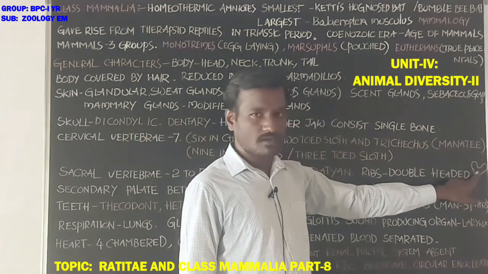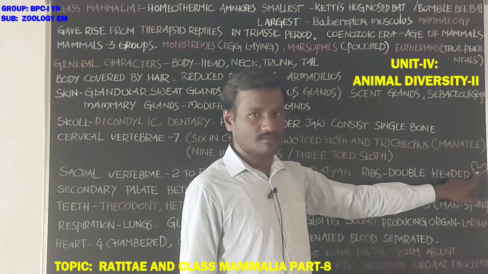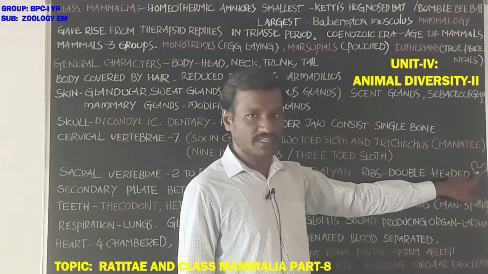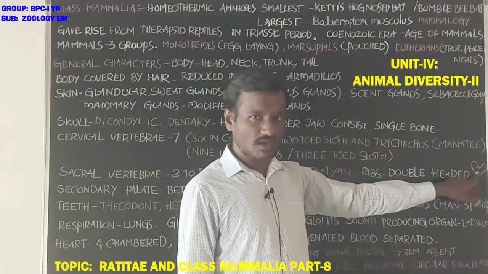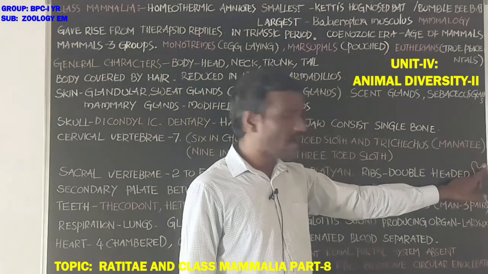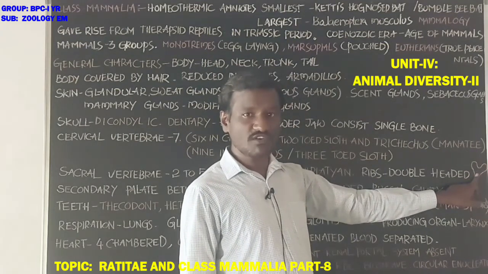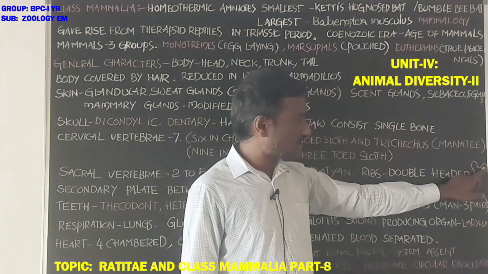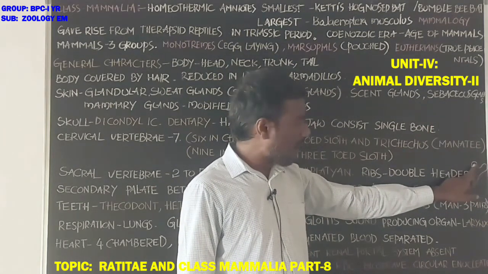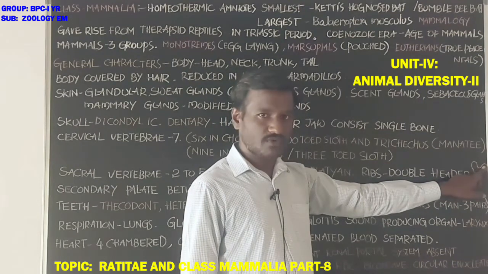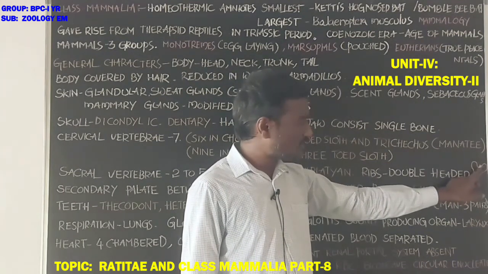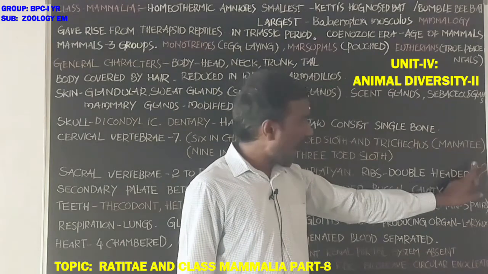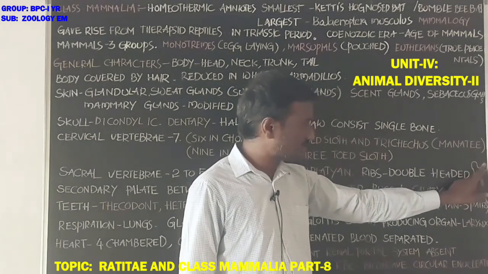At the attaching region, the articular part of the bone has two head-like structures. It is one of the heads, it is the other head. These are the articular parts, attaching with the backbone, having two head-like structures.